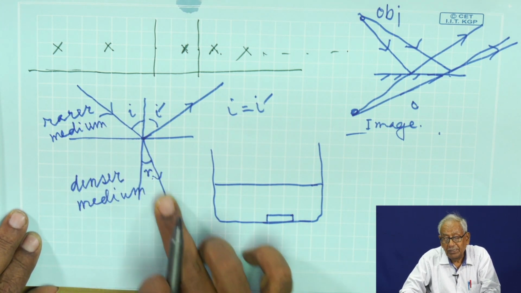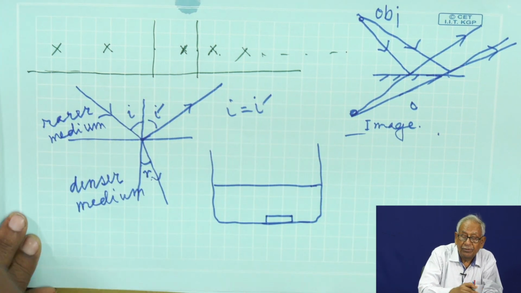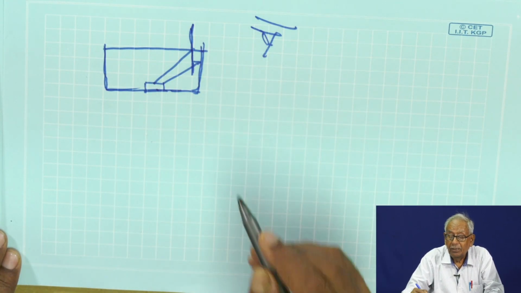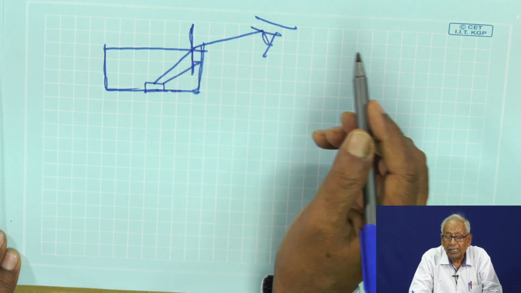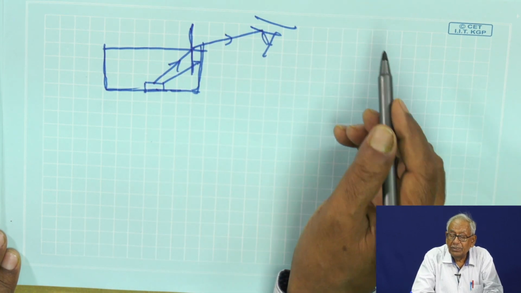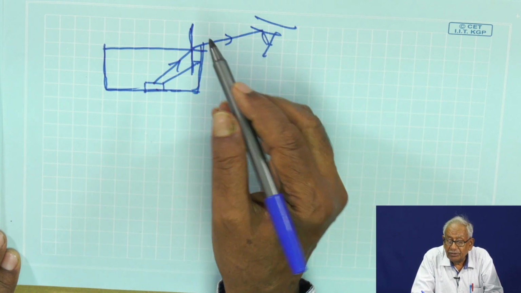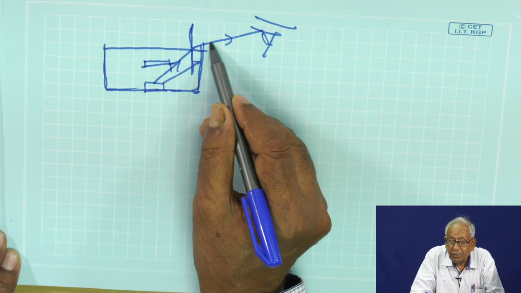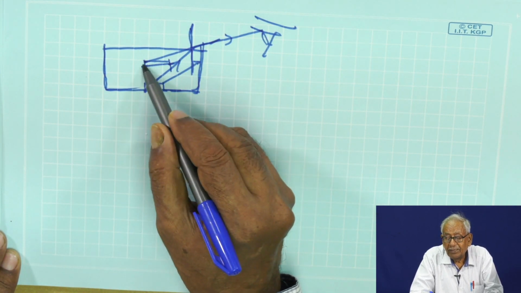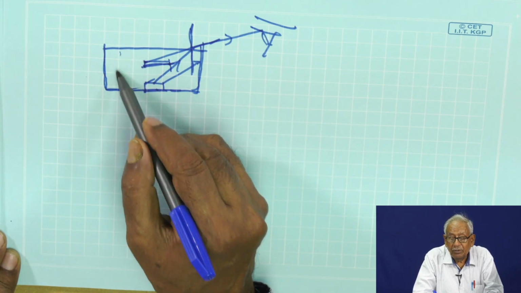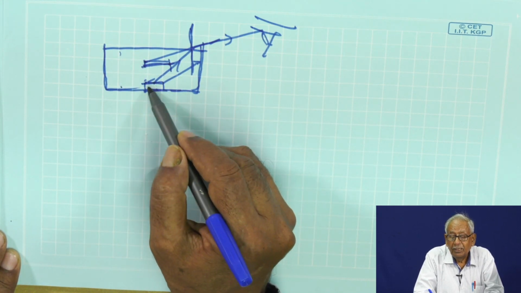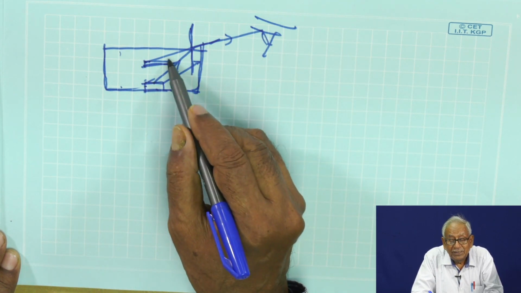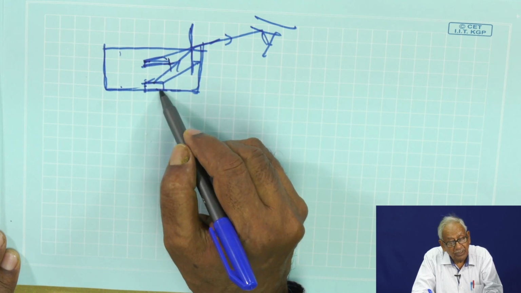So, when from denser you go to rarer, it goes away from the perpendicular. So, if this is the normal, it bends towards the eye, and now you can see. But where do you see it? If you consider the other rays coming, apparently you see this coin at this position. That means, because of this medium, the coin actually shifted from this position to this position, so that you can see it. This is because of the refraction of light.